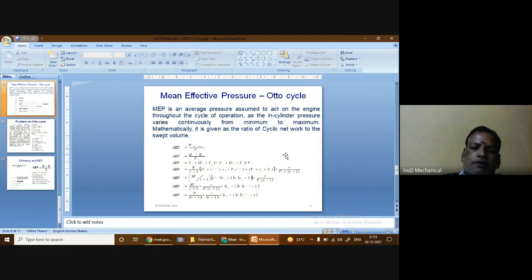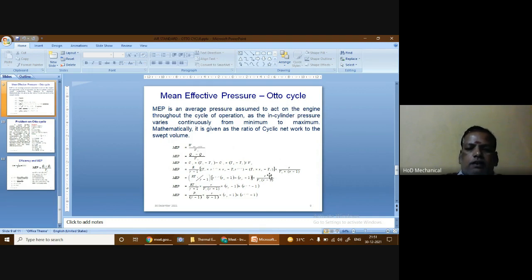From that we can replace Cv by R by gamma minus 1, which I have substituted here. Since T1 is present in almost all the terms, it has been taken outside. So the numerator is written as R T1 by gamma minus 1, and the other terms have been kept here.